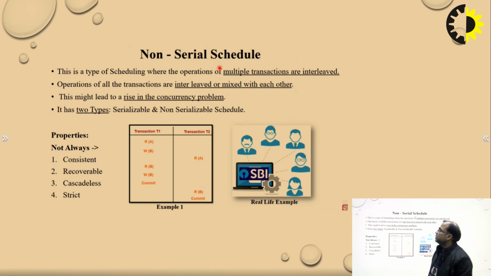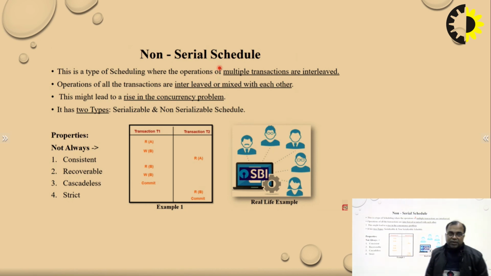If we just state the definition, this is a type of schedule where the operations of multiple transactions T1, T2, T3 are interleaved. It means transaction T1 is running, and in between, transaction T2 is also doing some operations on the same data items. So this is what we call non-serial. There is nothing serial here, unlike serial schedules.